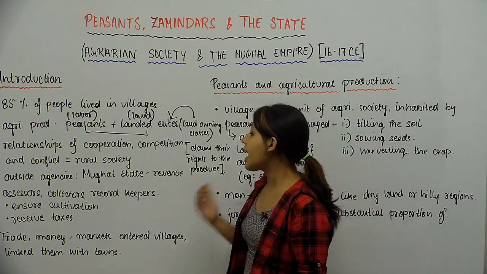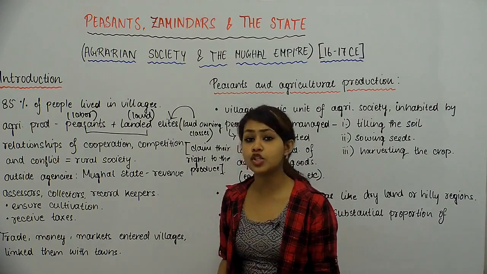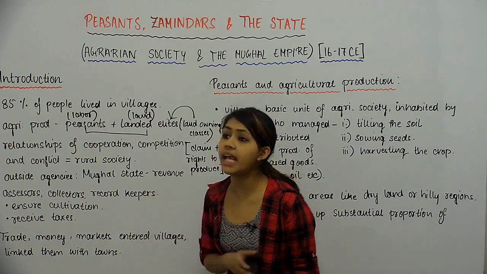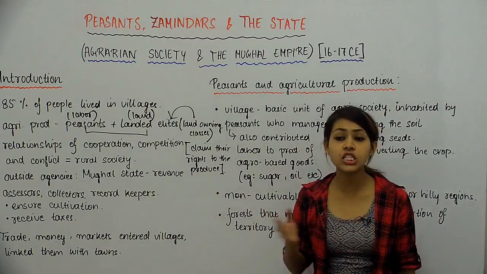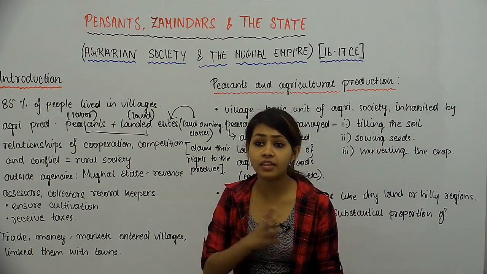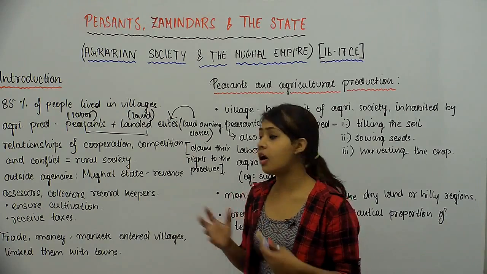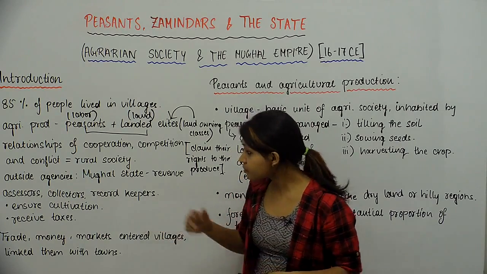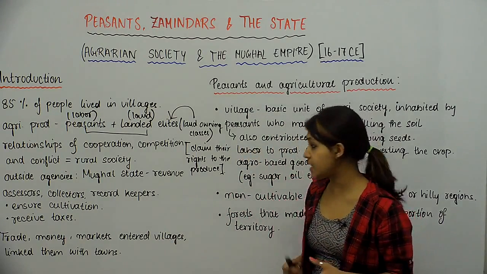But then at the same time, in this rural society, there were outside agencies that somehow were able to influence the relationships in the rural society. तो वो outside agencies basically क्या थे?